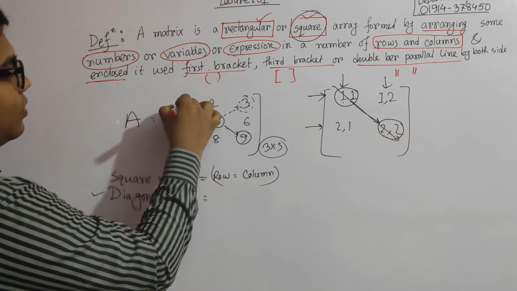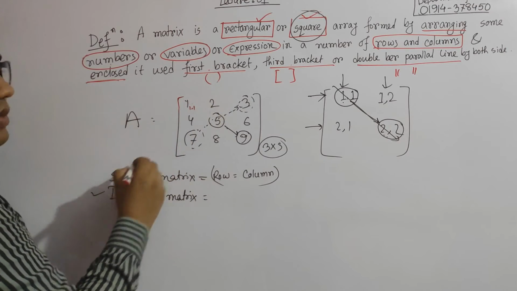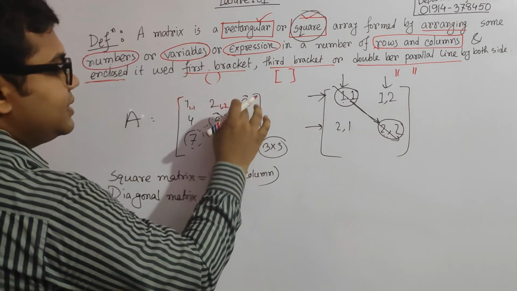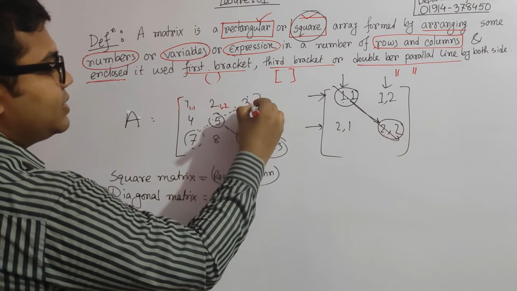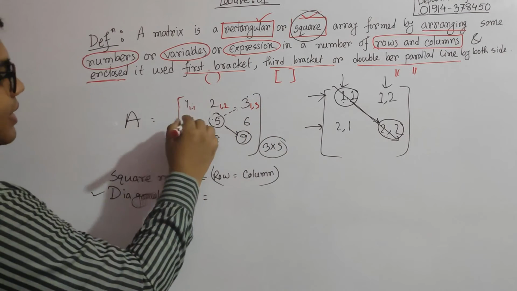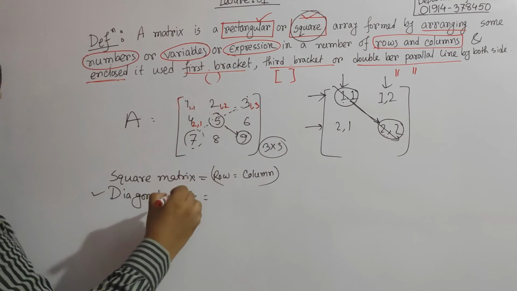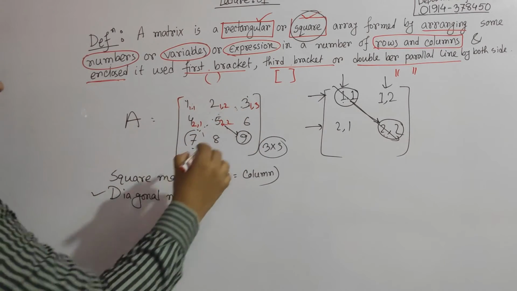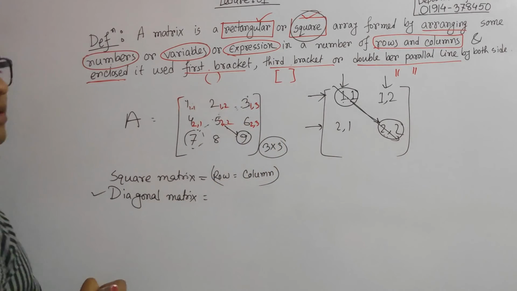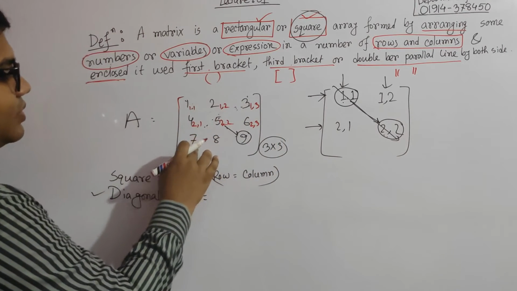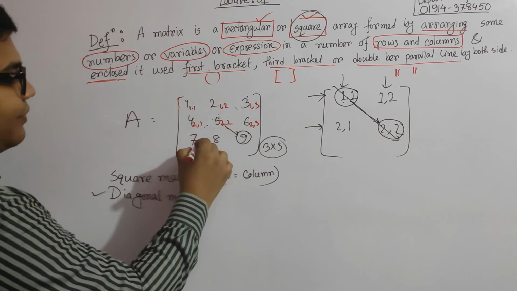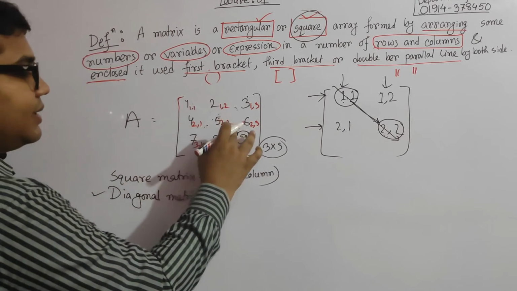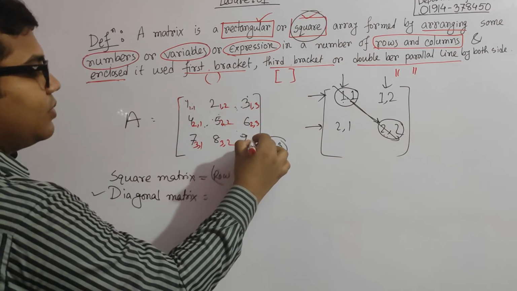This one says the position is 1 1. This is the position of first row, second column. This should be our first row and third column. Here it is second row, first column. It is second row, second column, and here it is second row, third column. Similarly, here is third row and first column, it is third row and second column, and here is third row, third column.